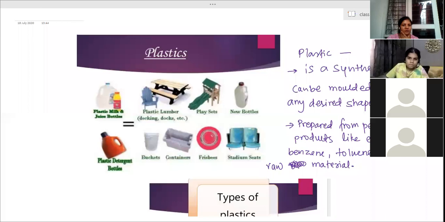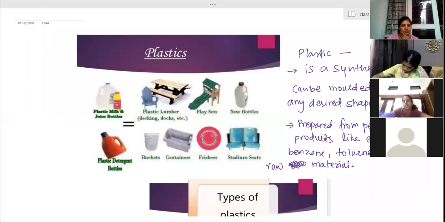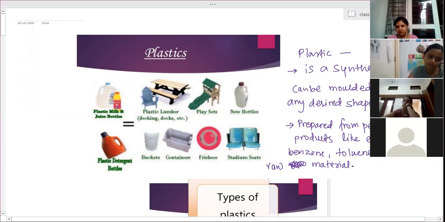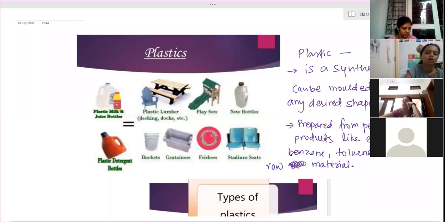Then the next point, two types of plastics. Yes, ma'am. Usually I see on the internet it's given more than what you're giving, ma'am.